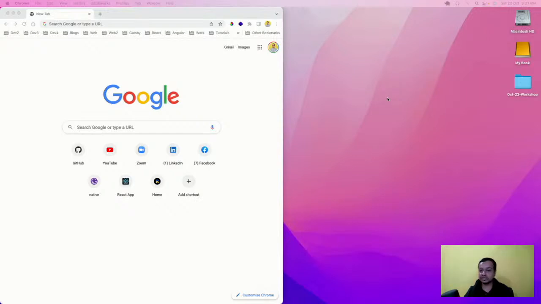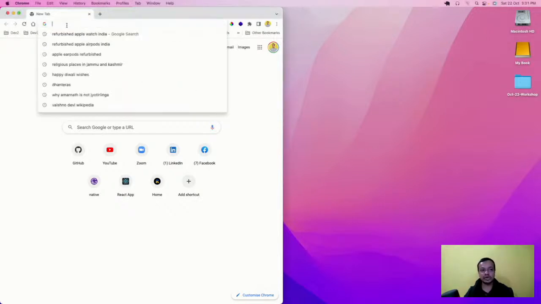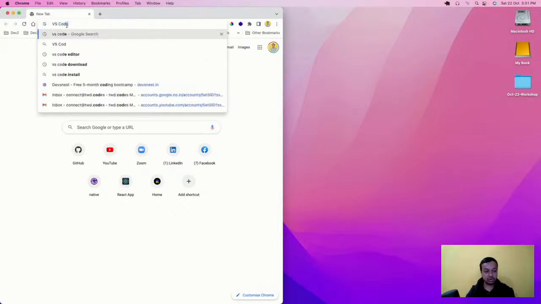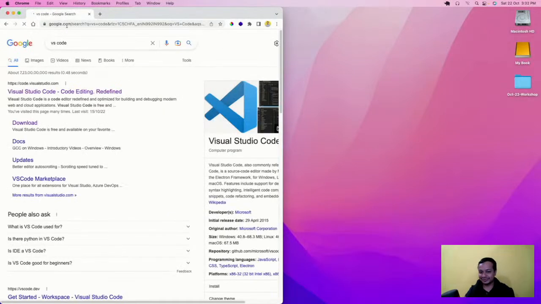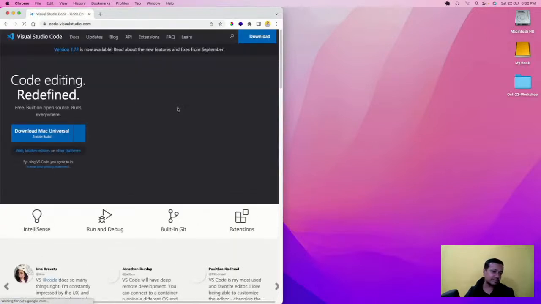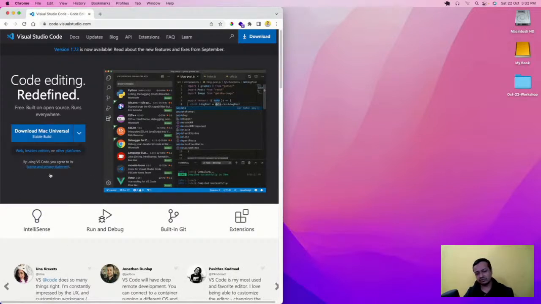Even a normal system in those days could not take it. But nowadays there is a code editor known as VS Code. Again, this is from Microsoft, and this is not Visual Studio, it is known as Visual Studio Code. It's a totally free to use code editor. You can download it here; I'm seeing it for Mac, and you'll get it for Windows. If you are having issues downloading and installing it on Windows, I have a video on the Windows setup, where you can see how I did it.